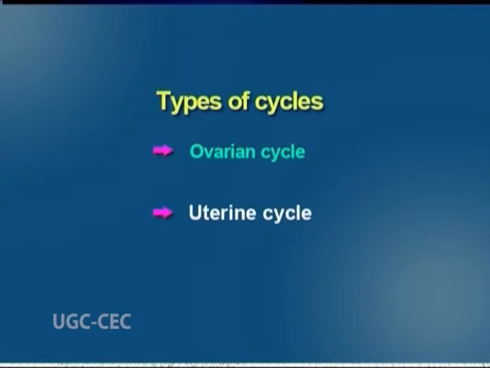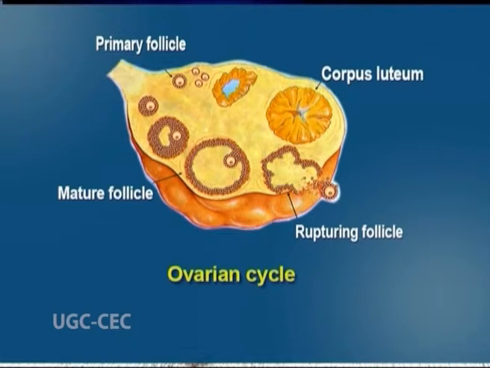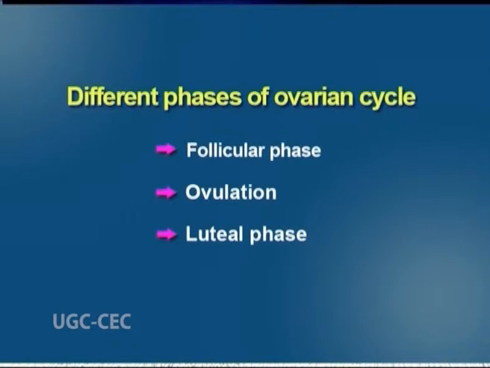First, the ovarian cycle describes the changes that occur in the ovarian follicles. The production and secretion of pituitary gonadotropins are controlled by cyclic follicular events. The ovarian cycle consists of three different phases: follicular phase, ovulation and luteal phase.